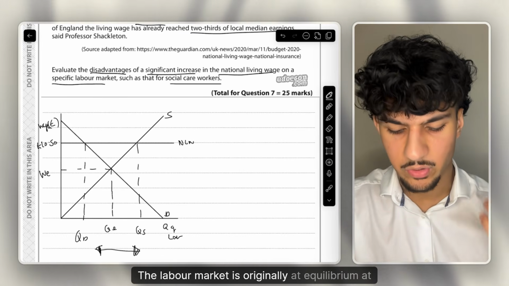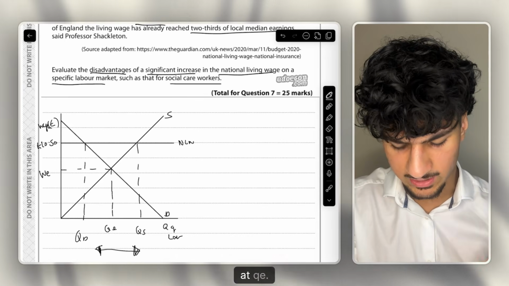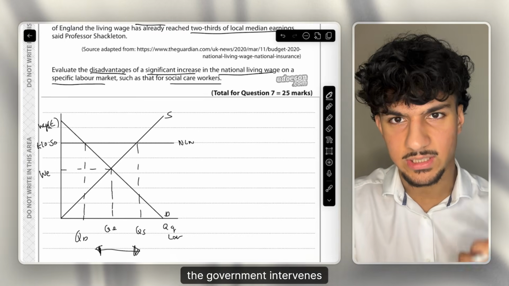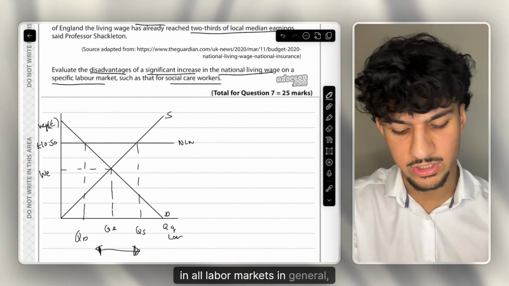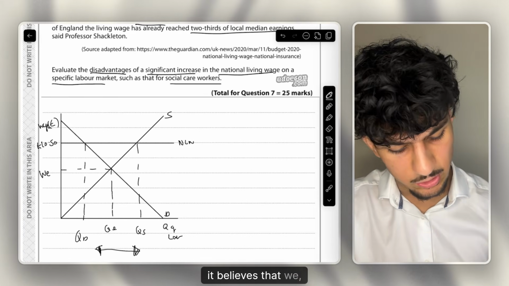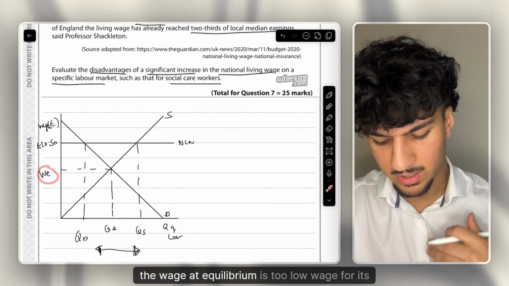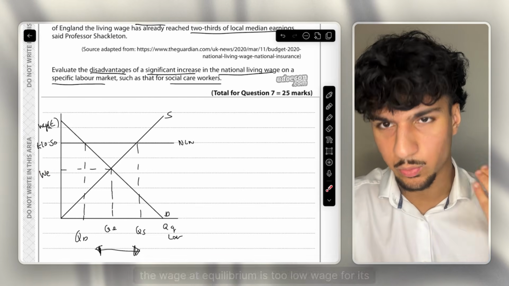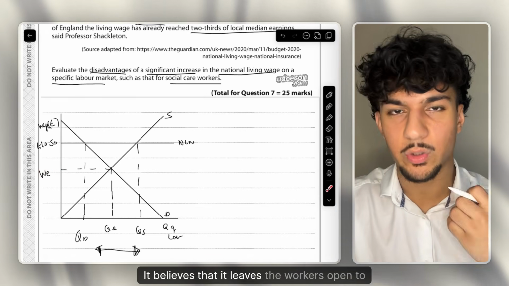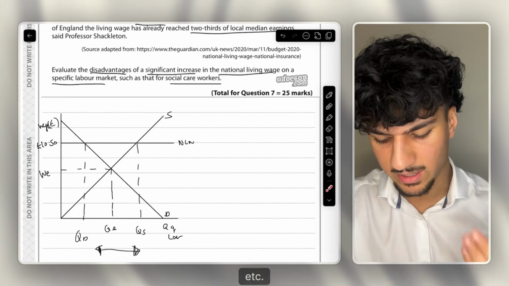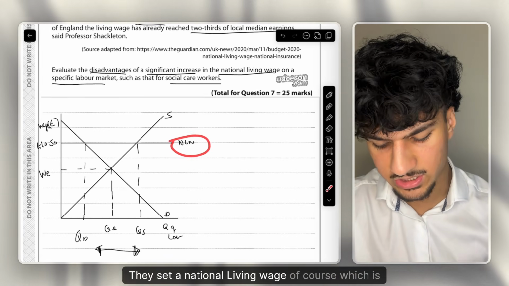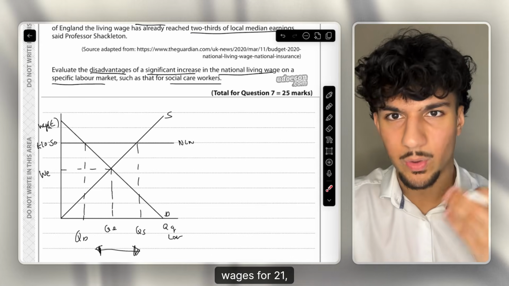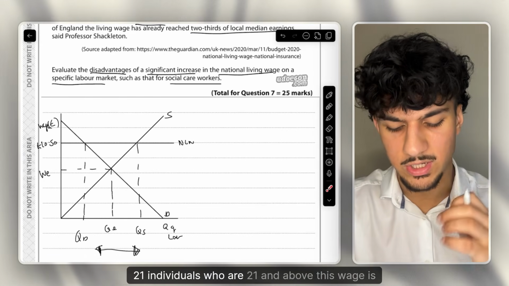The labour market is originally at equilibrium at WE and QE. However, the government intervenes in this labour market, in all labour markets in general, as it believes that WE, the wage at equilibrium, is too low a wage for its workers. It believes that it leaves the workers open to things like monopoly power, etc. Therefore, the government intervenes in the market. They set a national living wage, of course, which is the wage for individuals who are 21 and above.